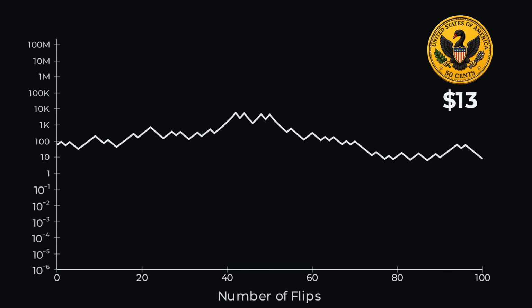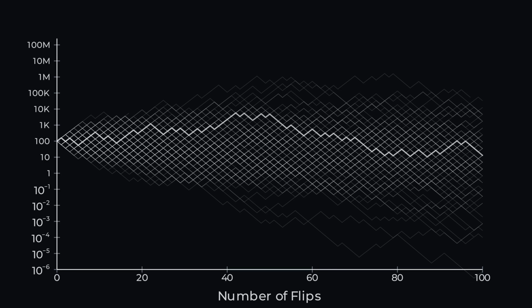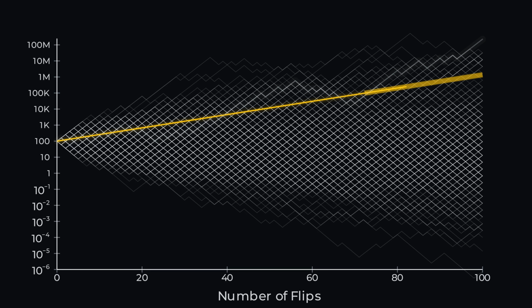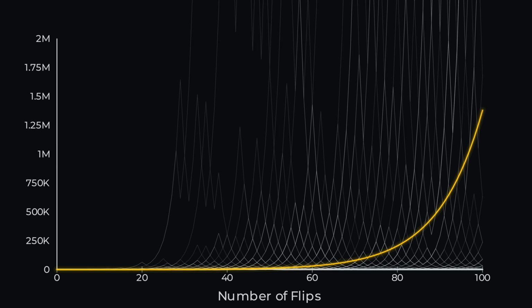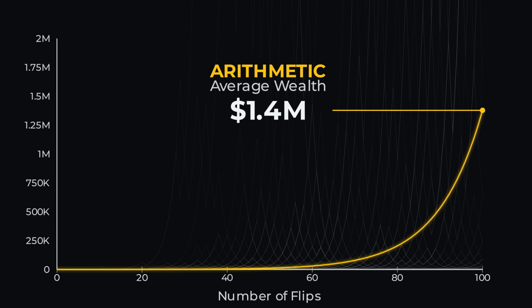I'm going to transform this chart to a log scale so the range of outcomes is a little clearer. Now, let's play the investment game another 999 times and see where the mean, or arithmetic average, final wealth ends up. A whopping $1.4 million after 100 flips of the coin.